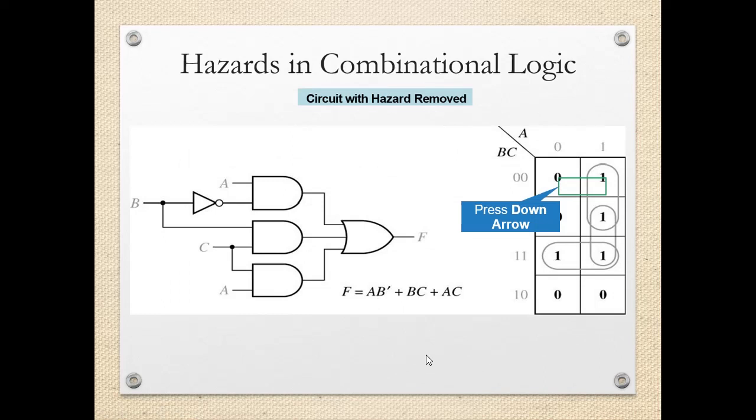And here also, by adding the extra term, by using this prime implicant which is nothing but the combination of these two entries in the truth table, we can add one more term. So in the previous circuit F is AB bar or BC. Now here we have added one more term, that is OR AC, so that we can remove the possibility of hazard.